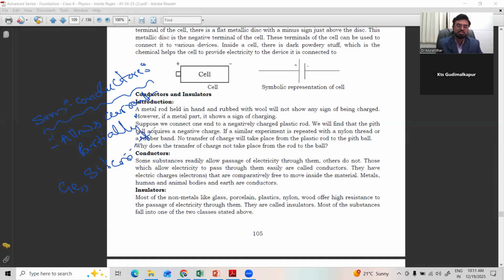Very important to come across in higher classes. They are called fourth group elements. I don't know whether you know or not, in the periodic table there is a fourth group. All the elements there come under semiconductors. They are neither completely conductors, nor are they insulators. In between the conductors and insulators, there are semiconductors, which are very, very, very important in our day-to-day life. I will tell you how.